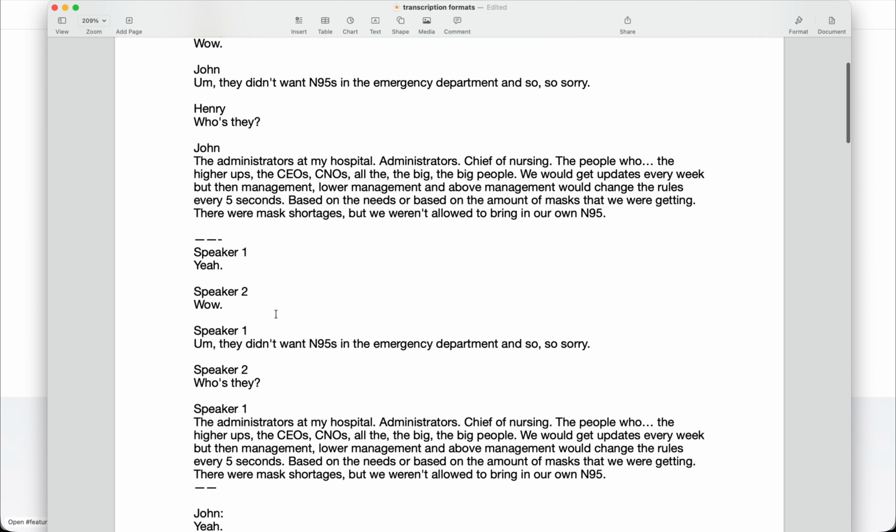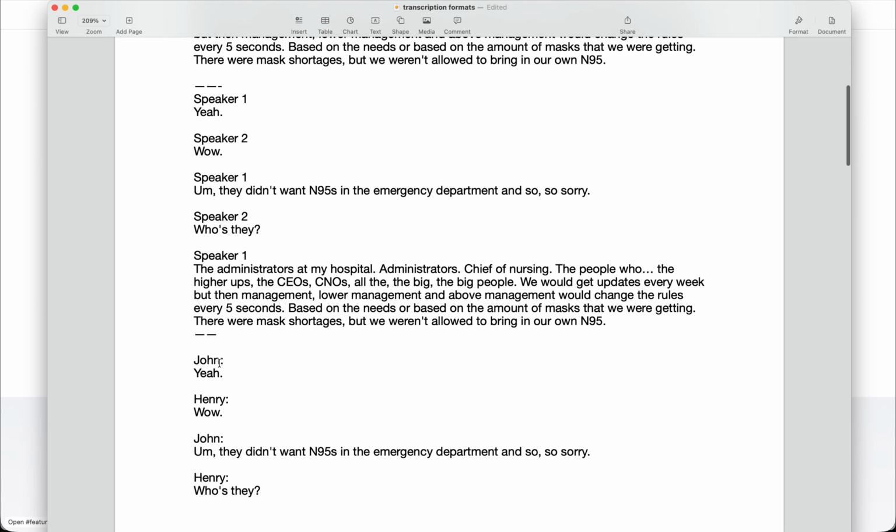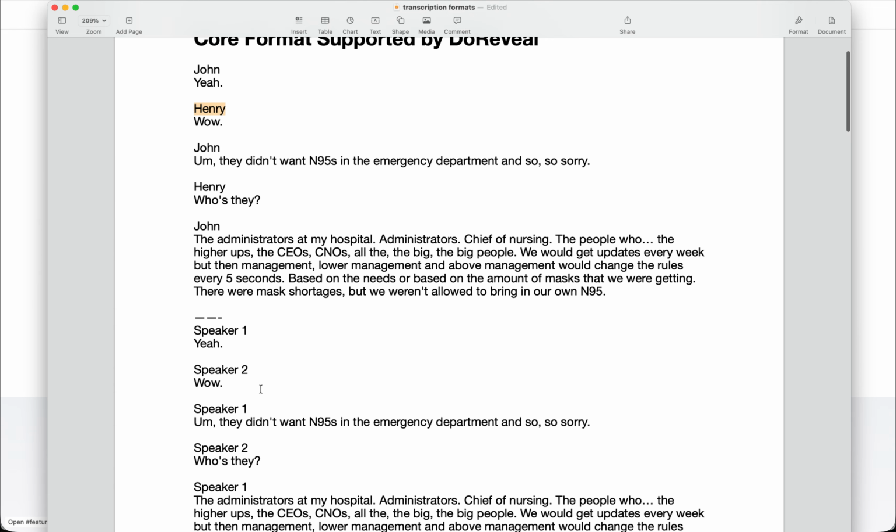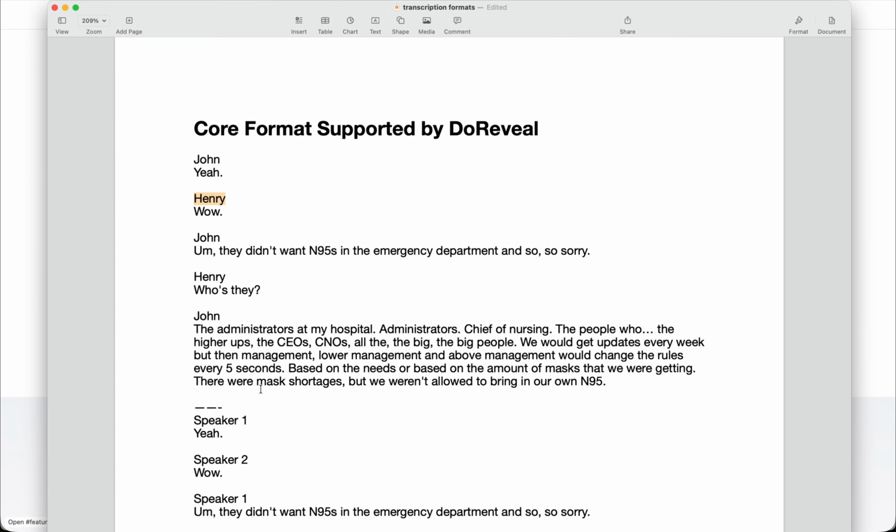That's totally fine too. Similarly, there can be other variations, like maybe there is a colon next to John's name and Henry's name and so on. So we can handle these kinds of variations just naturally. You should be able to upload the file and it should just work.